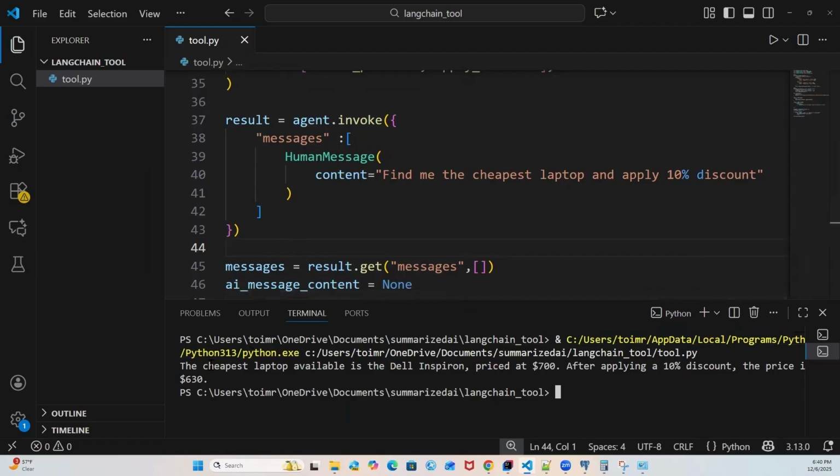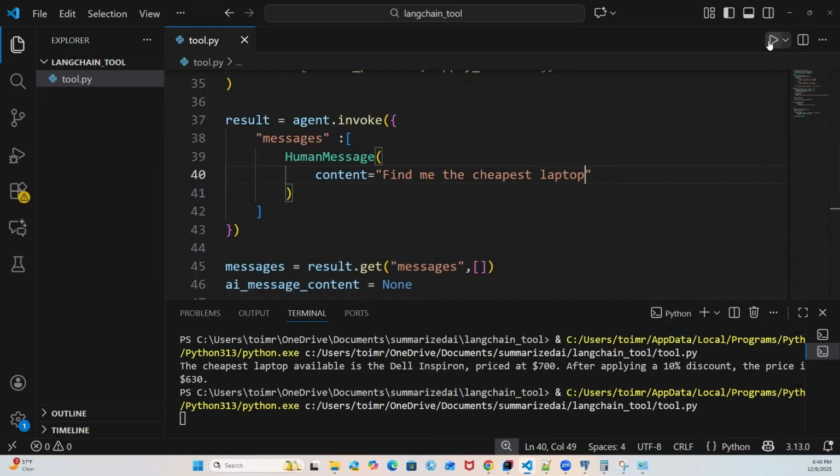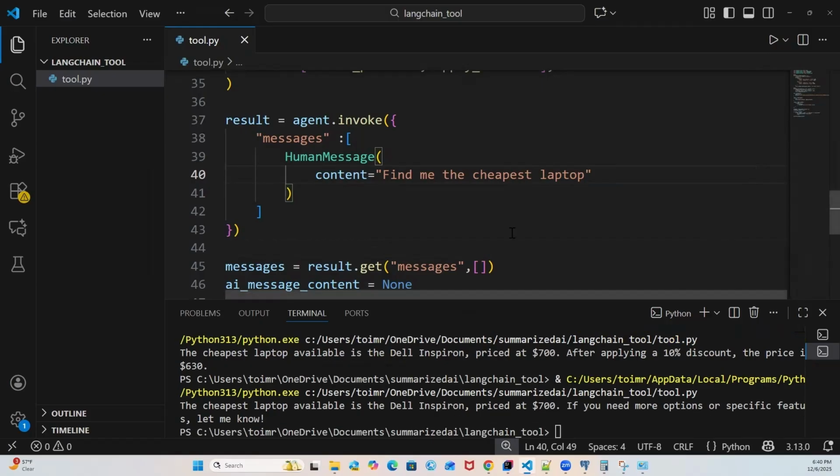Now you can see we got our output, and it says the cheapest laptop available is the Dell Inspiron, priced at 700. After applying the discount, it is 630. Now let me do one thing. Let me remove the 10% from here and see the output. This time, because we did not ask to apply the discount, it is not going to apply it. It will just give us the laptop. So we got our output with the cheapest laptop.